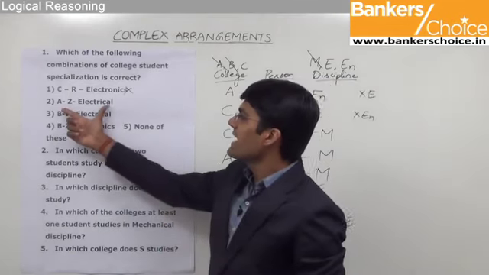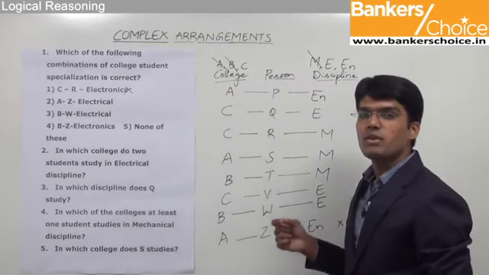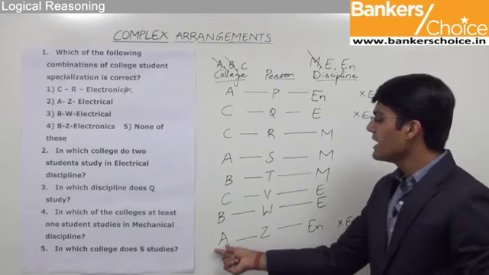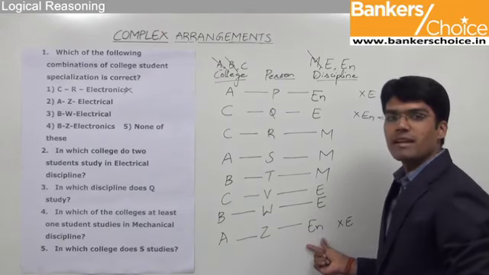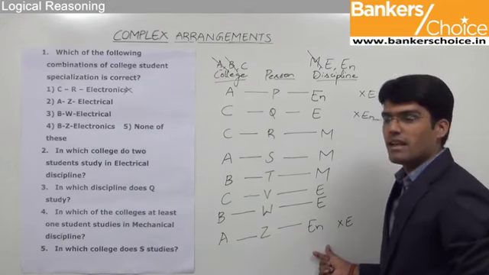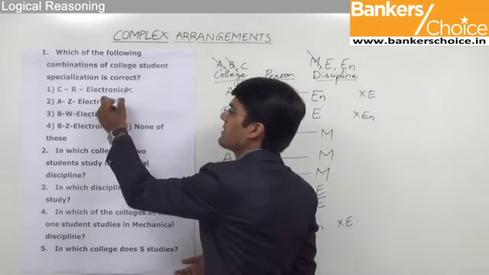The second option here is A, Z, electrical. That means student Z studies in college A and his discipline is electrical. But as we can see here, the discipline is electronics. So even the second option is wrong.